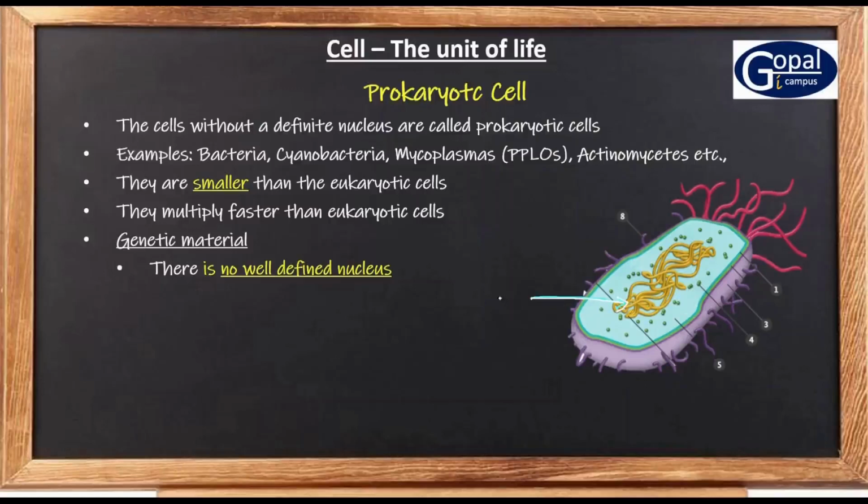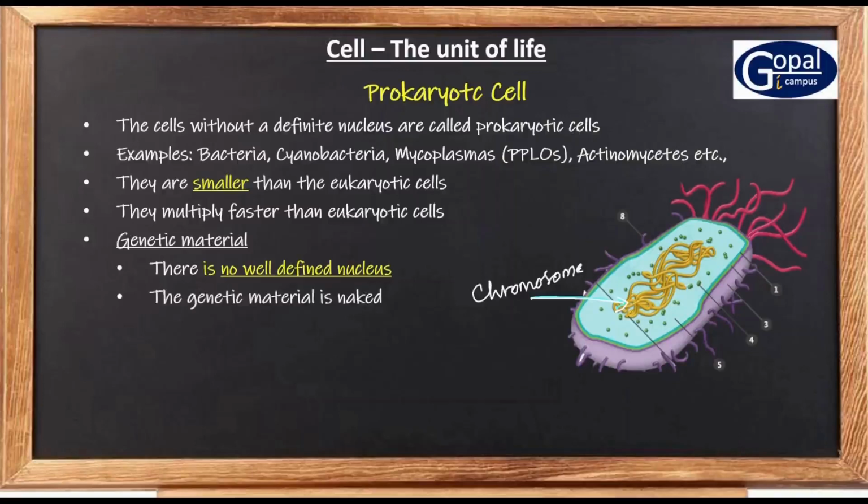So that genetic material is the chromosome. It is just present in the cytoplasm. It is not surrounded by any nuclear membrane. So that is why there is no well-defined nucleus.